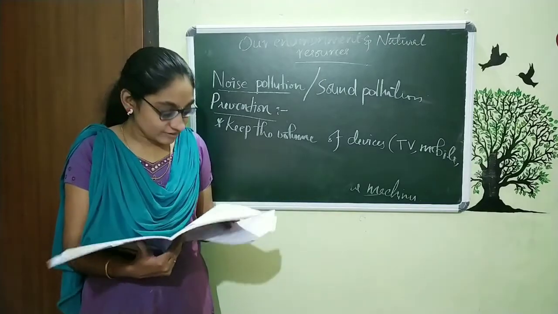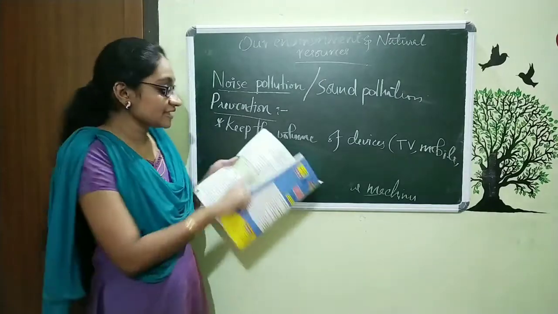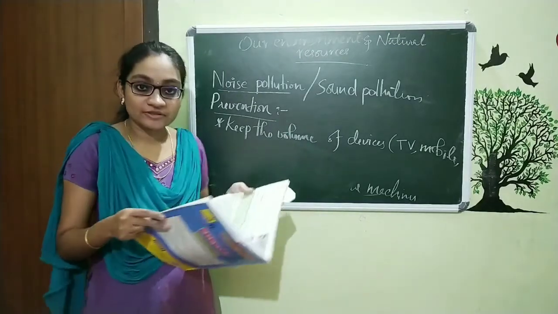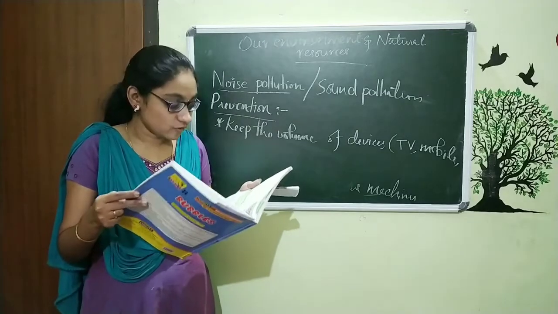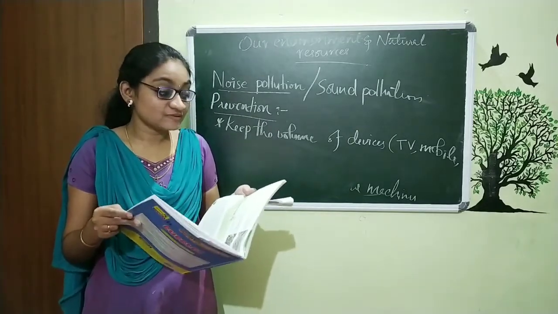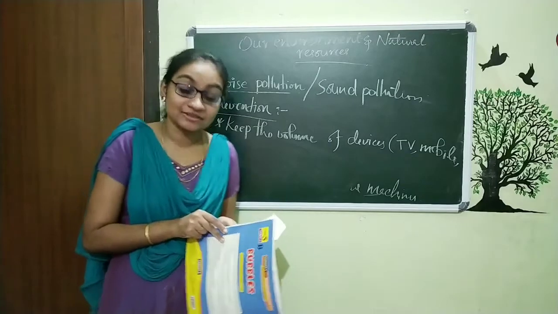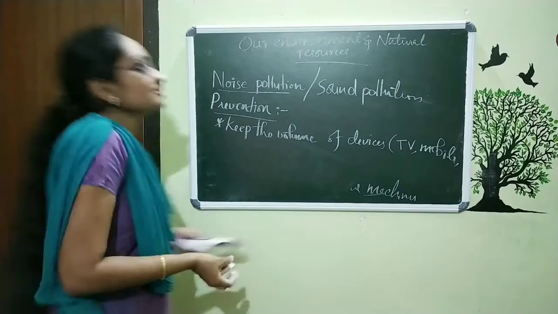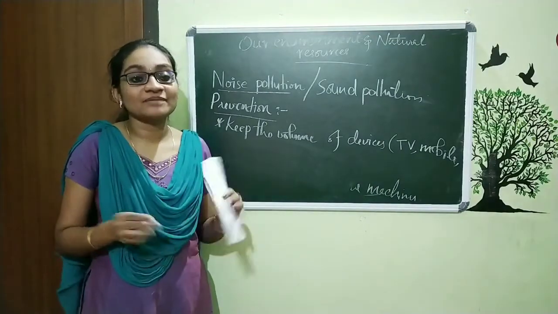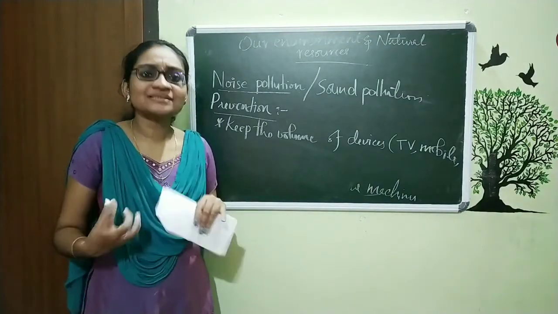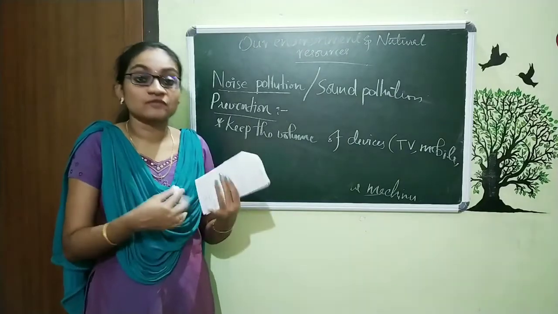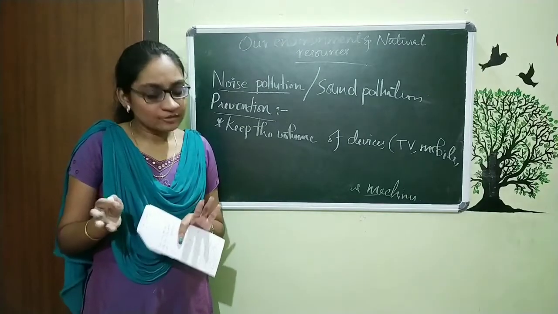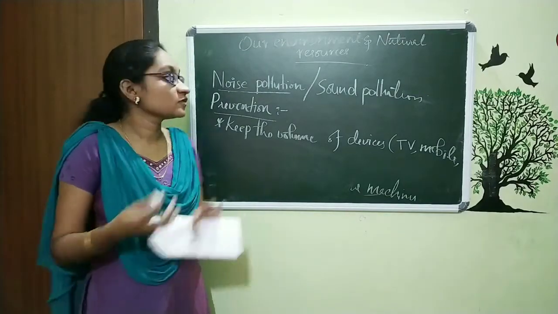So, just take your textbook page number 100. Here you can see a green box with multiple choice questions. There are 2 questions. You just want to fill that in for the next day as your homework. And next day we can discuss what this greenhouse effect is, what global warming is, all these things. You are already familiar with the greenhouse effect and global warming from the newspaper and all. Just try to find out what global warming is and what the greenhouse effect is. That is the work for the next day. We will discuss the further topics the next day.